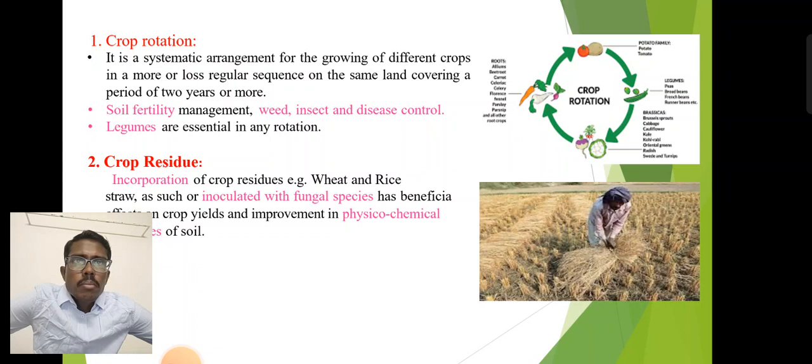If you grow the same crops, similar pests and diseases can multiply. To reduce the pest pressure and disease pressure, change the crop in the field every season.